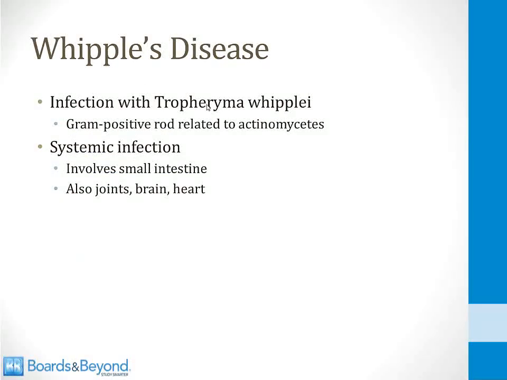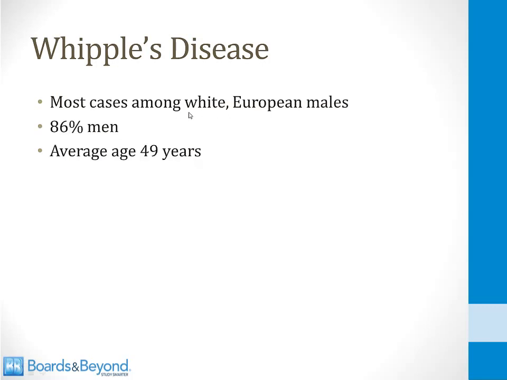Whipple's disease is an infection with the bacteria Tropheryma whipplei. It's a gram-positive rod related to the bacteria Actinomyces, and it's really a systemic infection. It involves the small intestine, and there are important components of malabsorption, but it also involves the joints, the brain, and the heart. It's most common among white European males, and this demographic suggests there may be an underlying genetic predisposition and a reason why certain populations develop it rather than others.